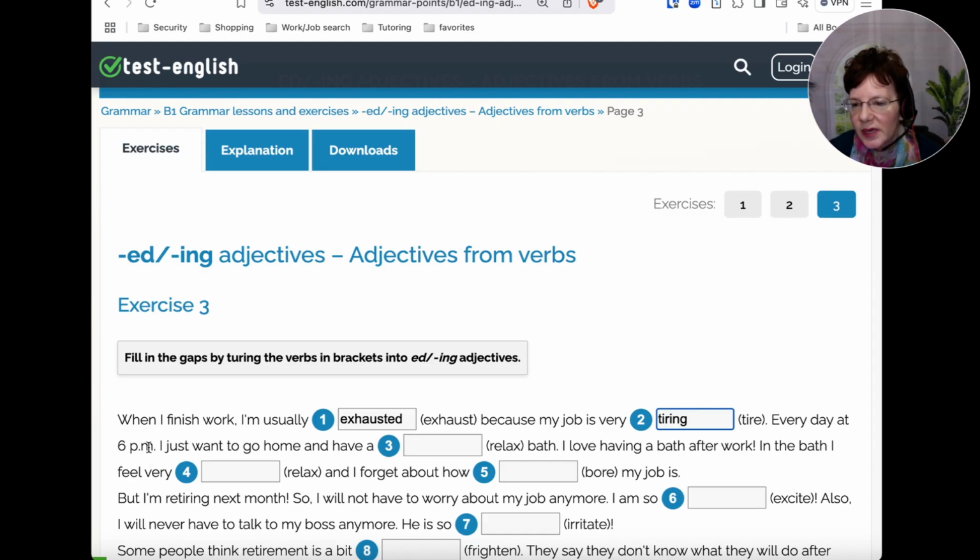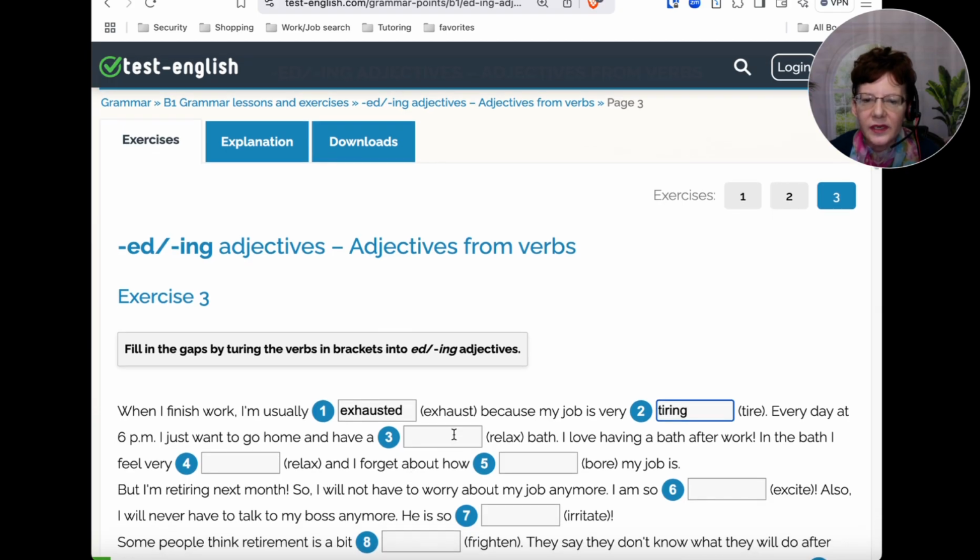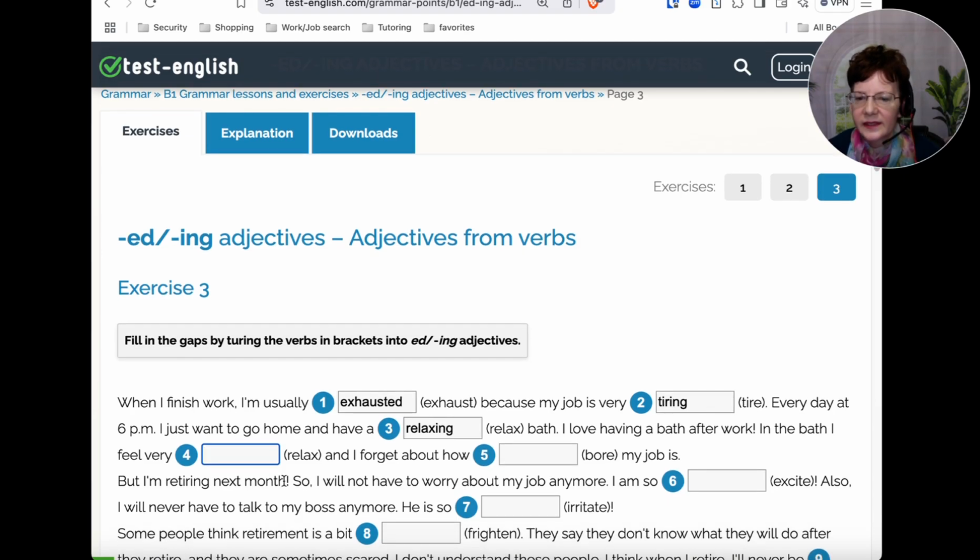Okay, every day at 6 p.m., I just want to go home and have a relaxing bath. So, the quality of the bath. So relaxing, right? Okay. I love having a bath after work. In the bath, I feel very relaxed. So now this is a feeling. And I forget how bored I am. My job is boring. Okay, what describes a thing? So we got boring.